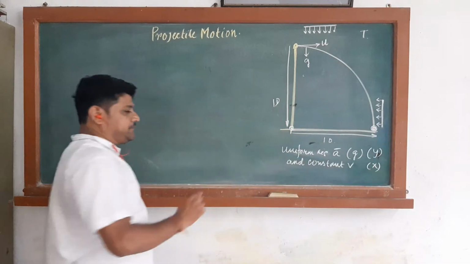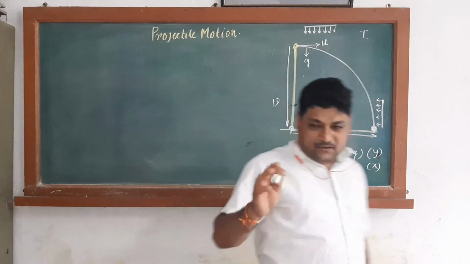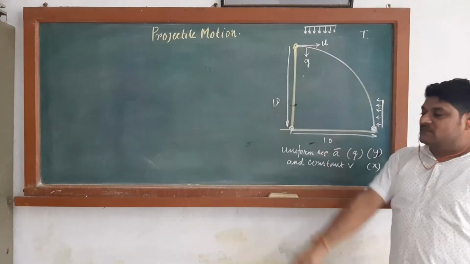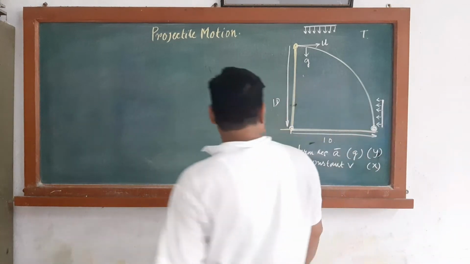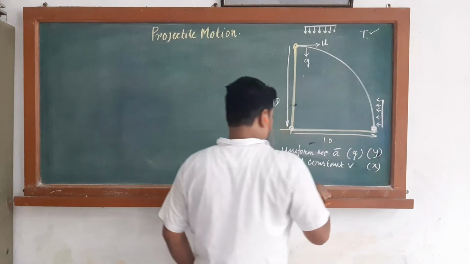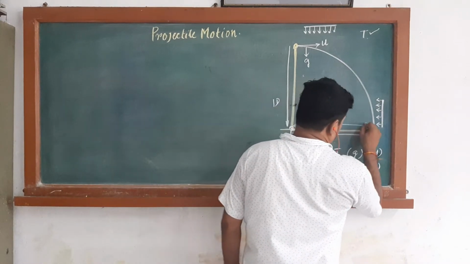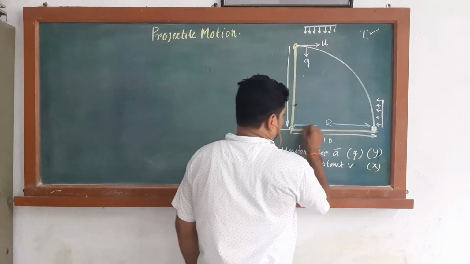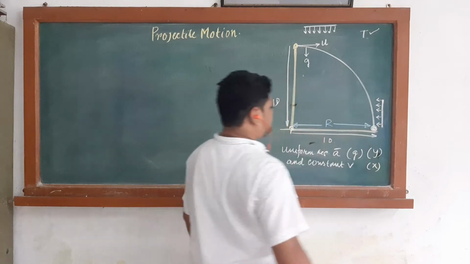So in this video we will discuss some parameters, that is, what we can find or what we can get from this scenario. First, we can find out the time t. Second, we can find out the range r, how far it will be thrown, that is r.